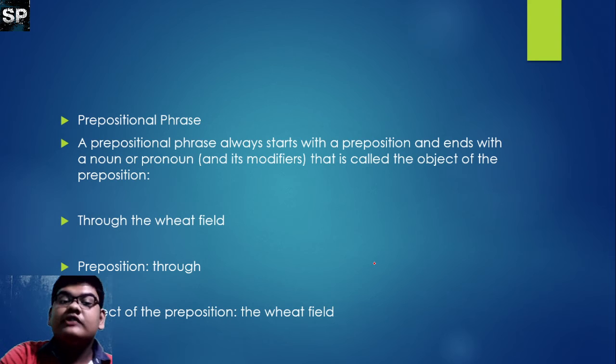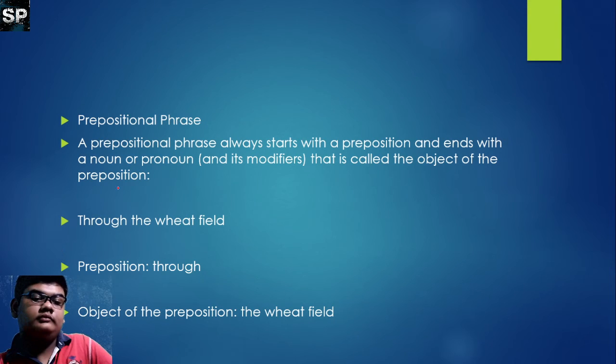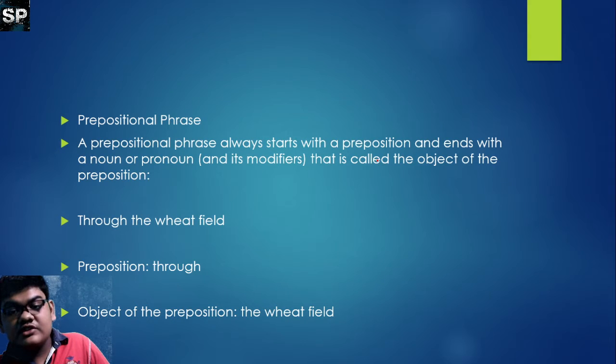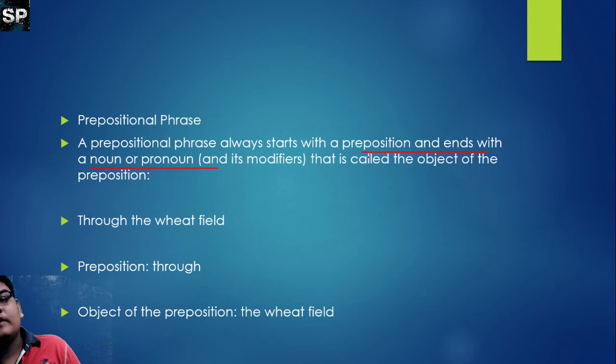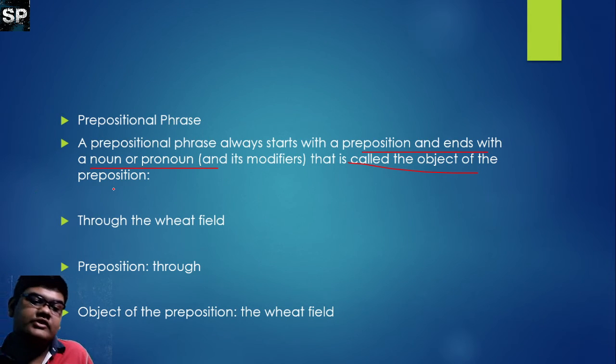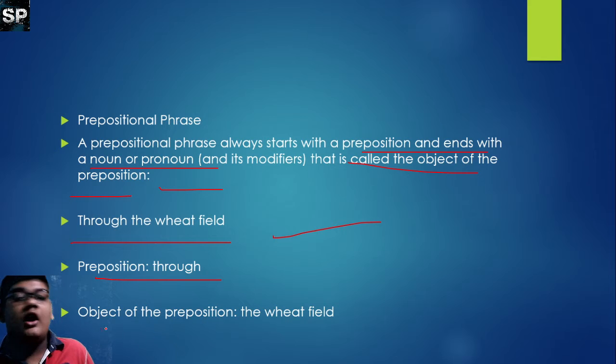What are preposition phrases? The preposition phrase always starts with a preposition and ends with a noun or a pronoun and its modifiers, that is called the object of the preposition. Through the wild field: the preposition is through, and the object of the preposition is the wild field.